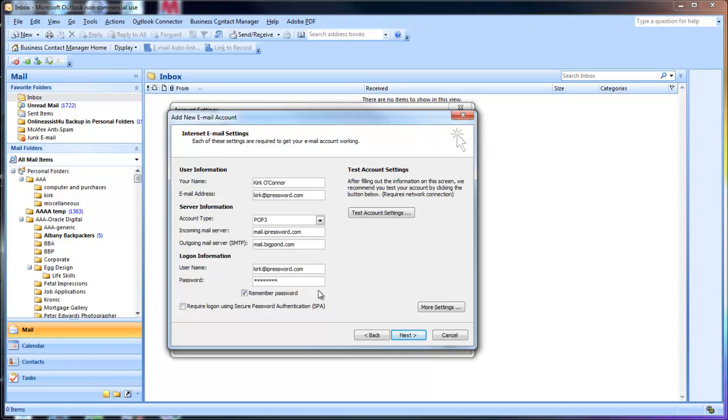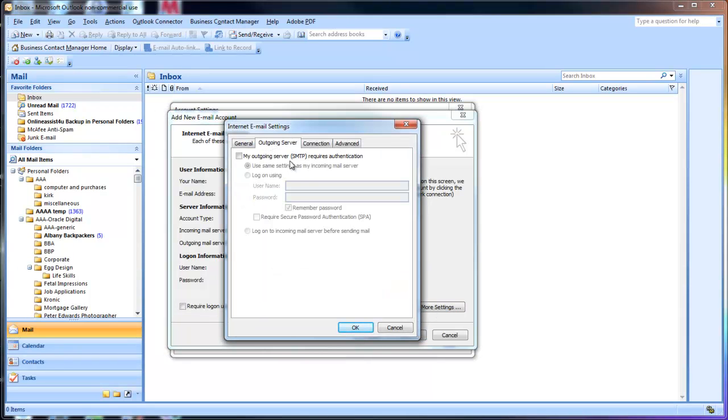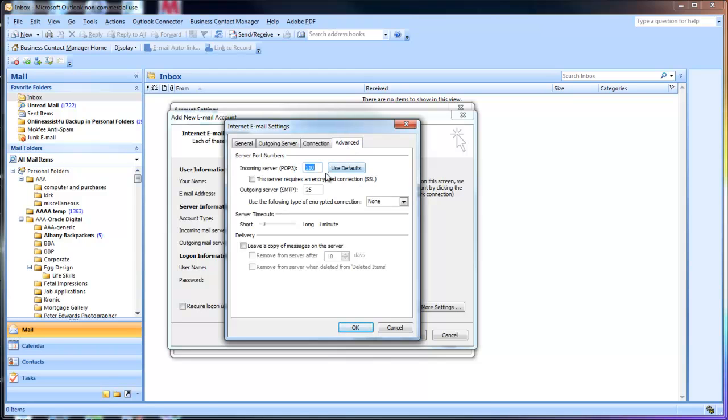So I've set that there, but what you also have to do is go into more settings and make sure that my outgoing server requires authentication, which we ticked before, is unticked. Otherwise you will end up requiring 2 passwords, and that will get somewhat confusing and will fail. And also, if you go into advanced, make sure that before we had this set as 26, this is in fact set as 25.